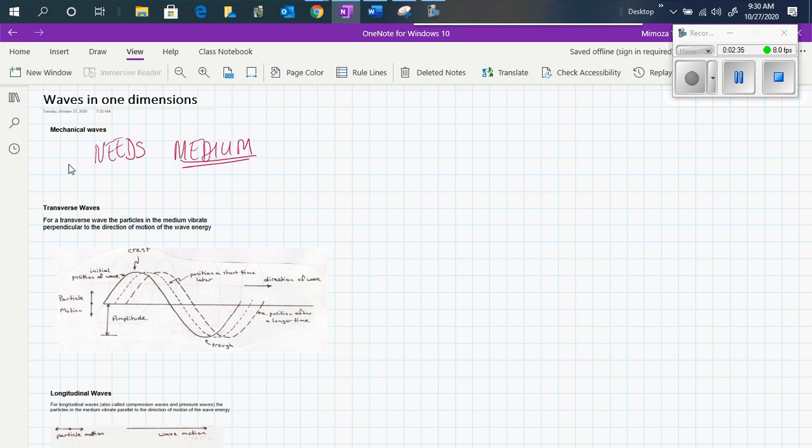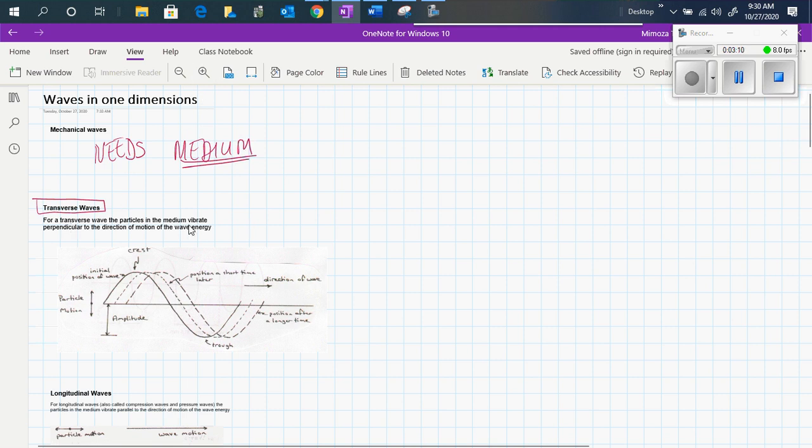Consider a mechanical wave as a ripple. Let's say that you have a pond and it's quiet, and then you cause a motion of the particles and you see the ripple. If this is a vacuum, then you will not see those ripples in the water. Okay. There are two types of mechanical waves. One is known as the transverse wave, and the other is known as the longitudinal wave.